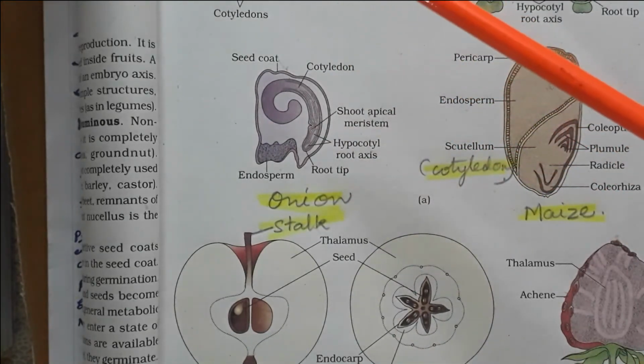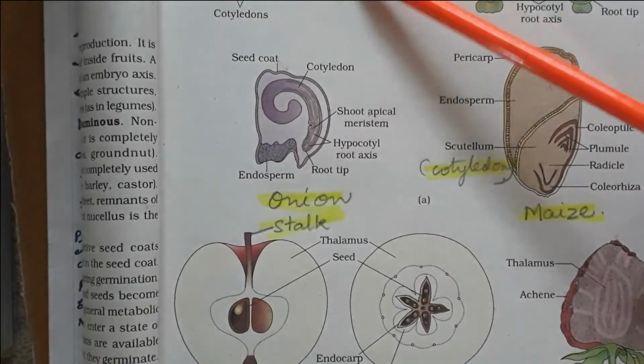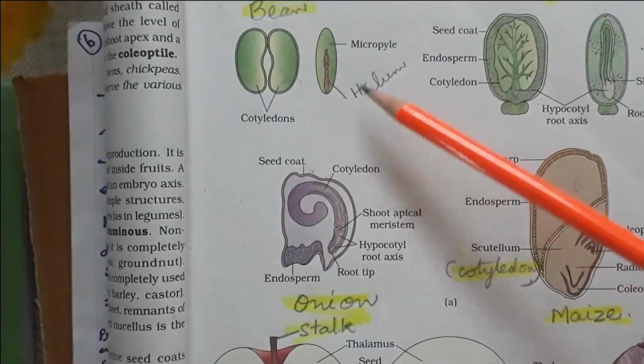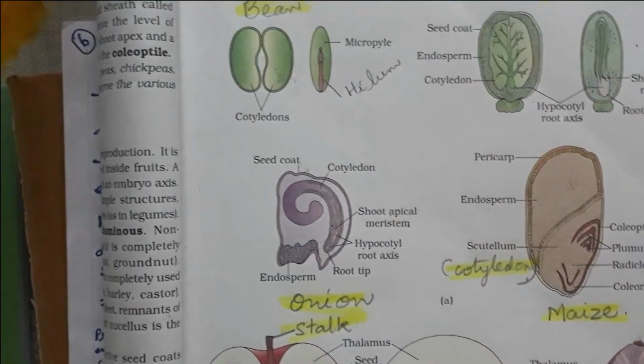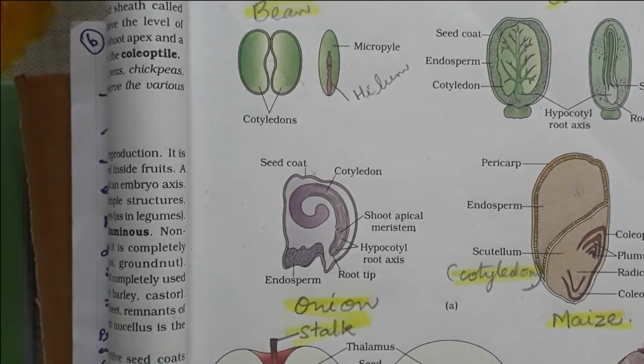The micropyle of the ovule remains in the seed as a small pore, and this one is the hilum. Through that small hole water enters the seed, and it helps in germination.